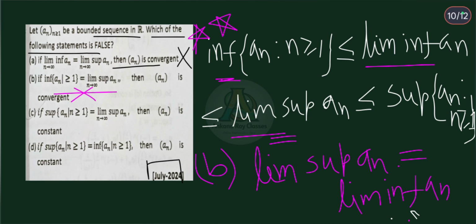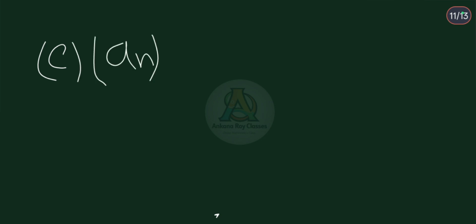Now in option C, if supremum of an such that n greater than or equal to 1 is equal to limit supremum of an, then an is constant. Is it true? For C, suppose an is equal to (-1)^n.